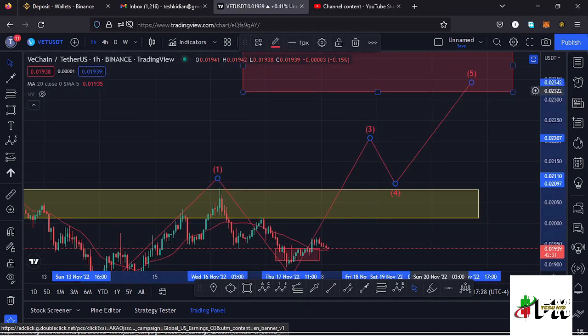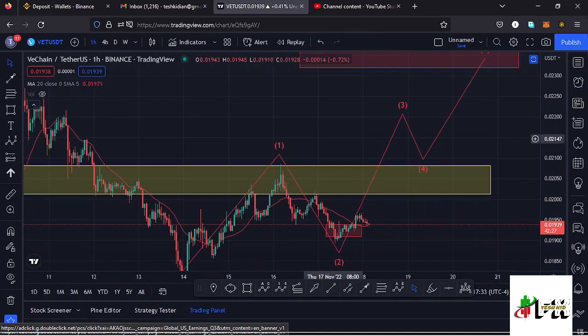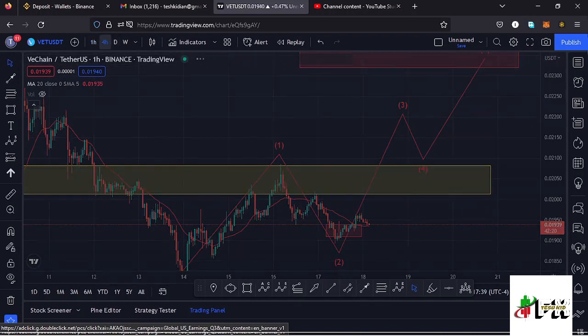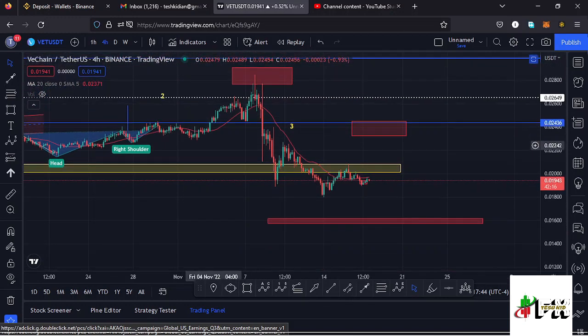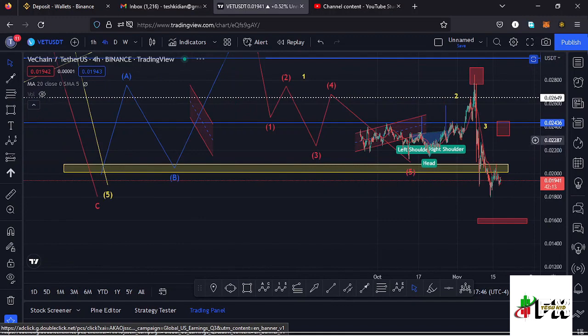And maybe someone is asking, why am I having an Elliott wave structure expecting a movement to the upper side? I'll be giving the reasons as to why here on the 4 hour chart. So jumping to the 4 hour chart so that I can show you what we have been seeing here on the Vechain chart from a wider view.